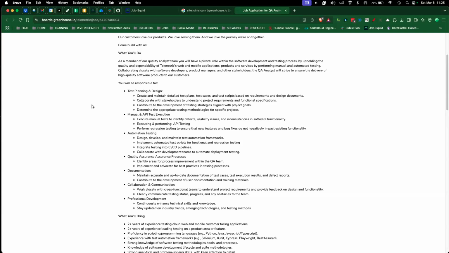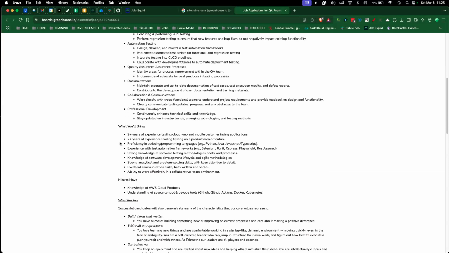Now, there's a lot of detail in here, okay? And I'm probably going to use a lot of these responsibilities as bullets and things that I want to be able to learn to be able to do this job. Since there's so much, we might have to figure out how to configure that, right? What you bring to the table. Let's say I don't have this, right? 2+ years experience testing, 2+ years leading testing, proficiency with programming, scripting, programming languages, and so on and so forth. Things that are easy to say, hey, this is a checklist item.